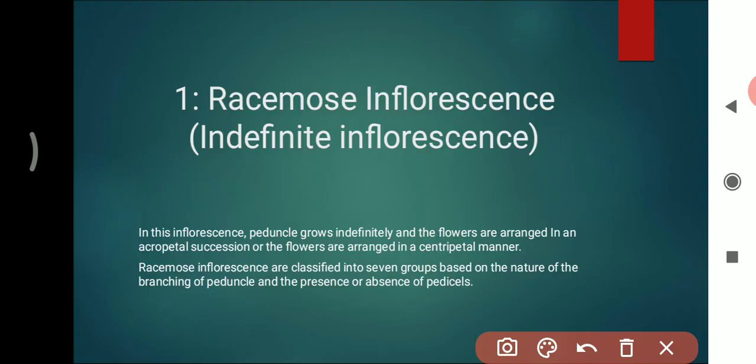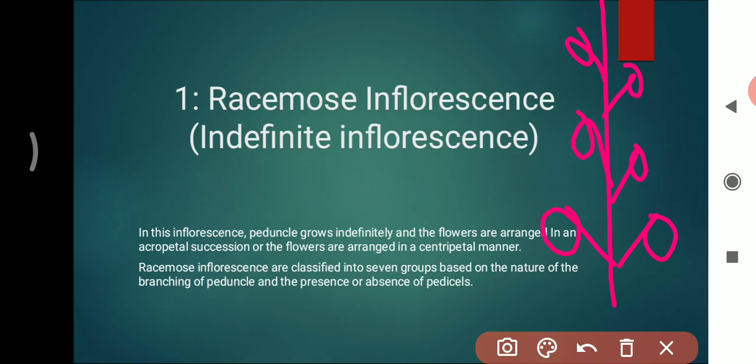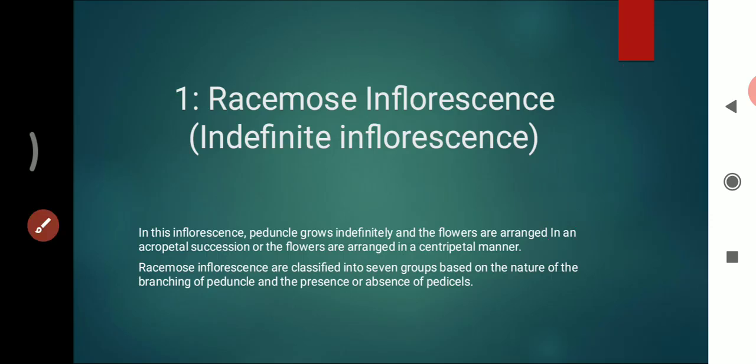In this inflorescence, the peduncle grows indefinitely and the flowers are arranged in an acropetal succession, or the flowers are arranged in the centripetal manner. The acropetal succession means that the older flower is arranged at the base while the younger flower is arranged at the top. Racemose inflorescences are classified into 7 different groups on the basis of the nature of branching of peduncle and the presence or absence of pedicel.